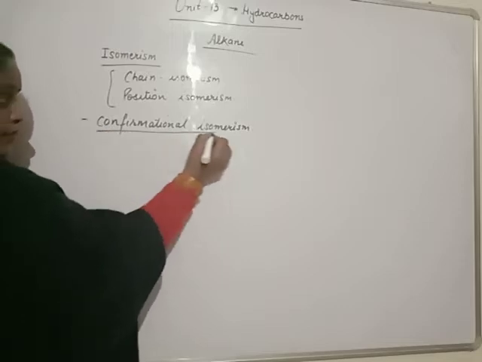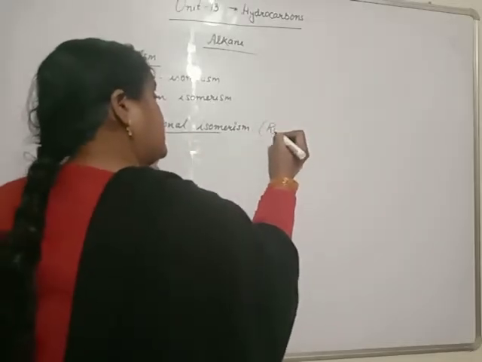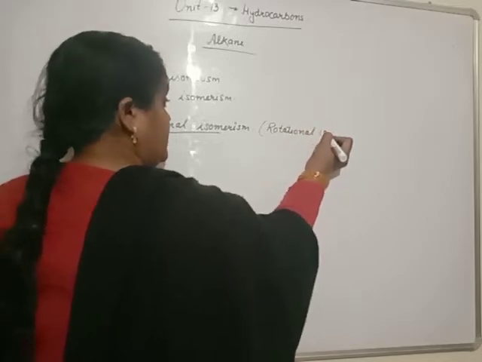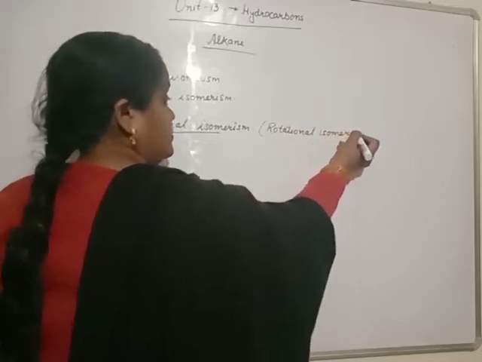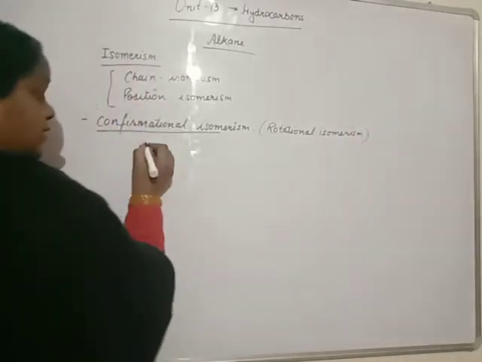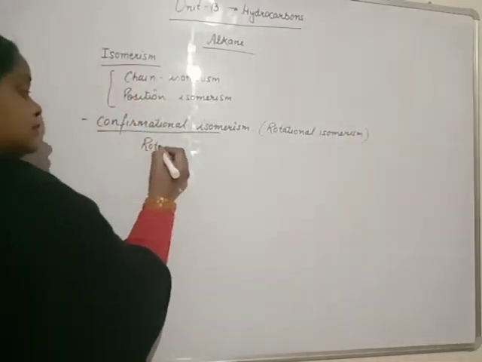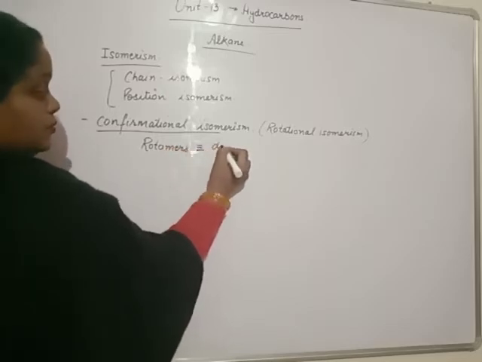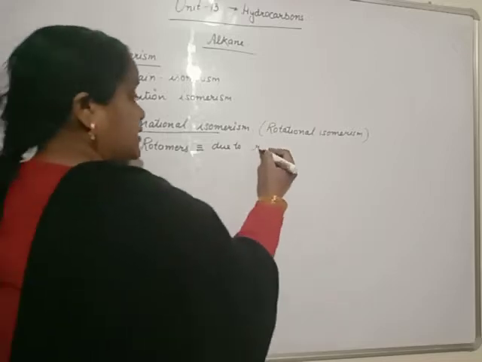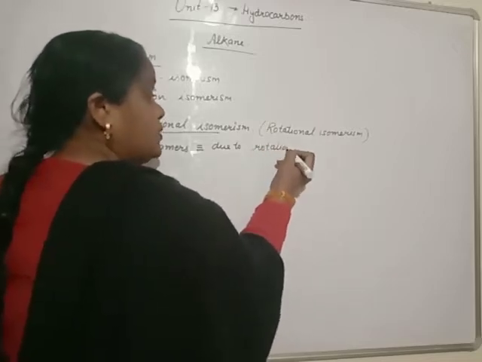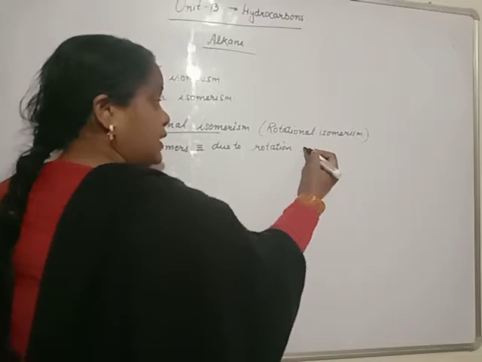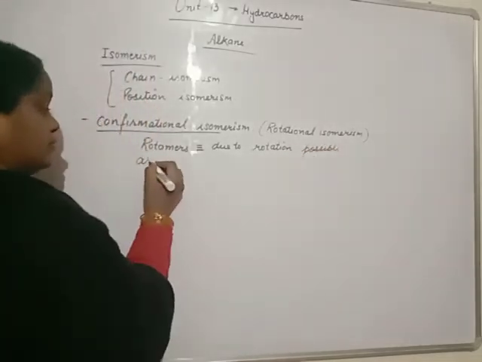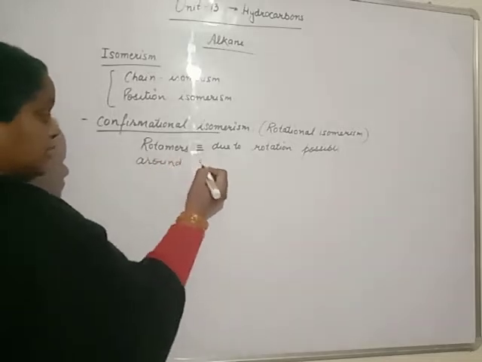Beta, conformational isomerism is also known as rotational isomerism, or these isomers are known as rotamers. This is due to rotation being possible around a single bond.